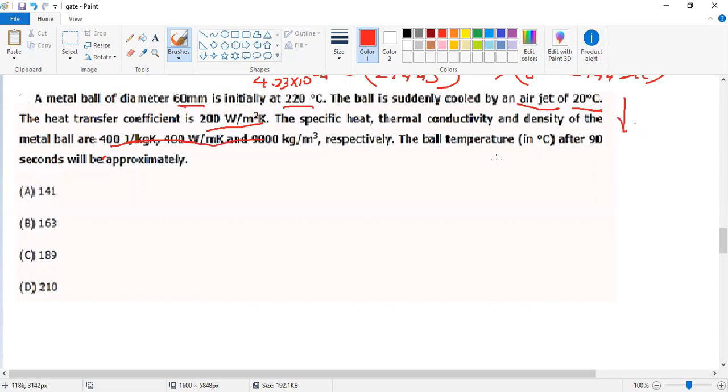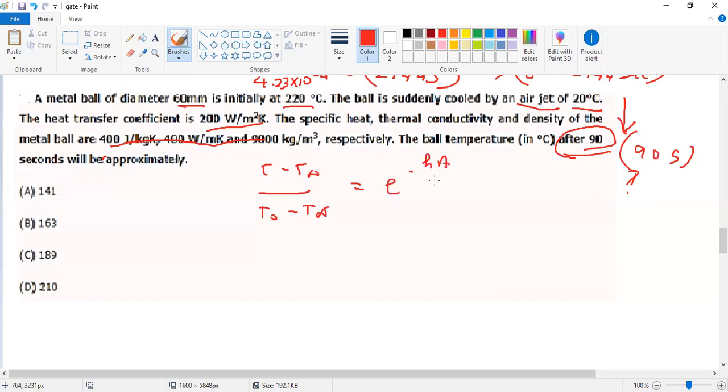Before, in the earlier problem, we found the time taken, but here the time is given as 90 seconds, and we find how much the temperature is reduced. So how much should the temperature be reduced? Same formula: T minus T infinity divided by T naught minus T infinity equals the exponential of minus hA divided by rho V Cp into t. So how do we solve?